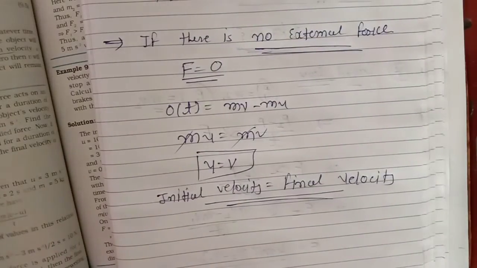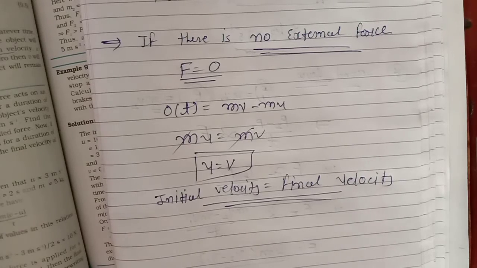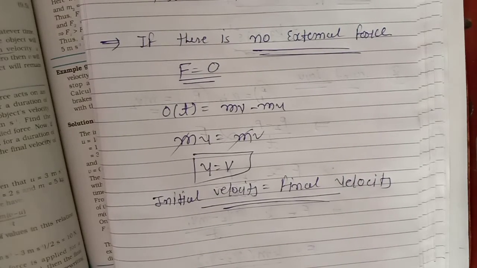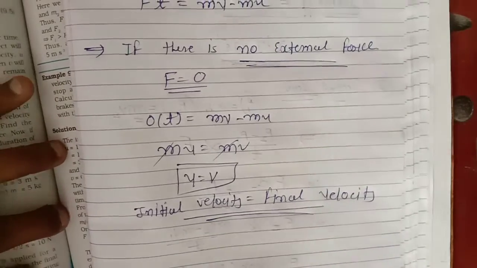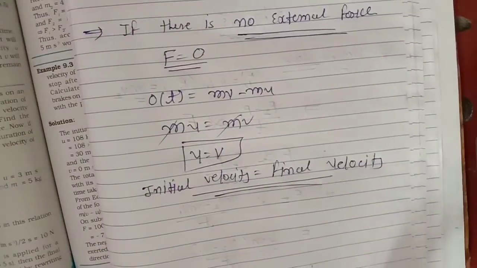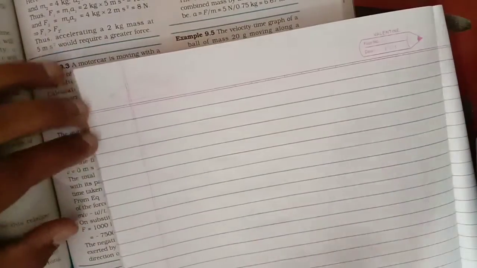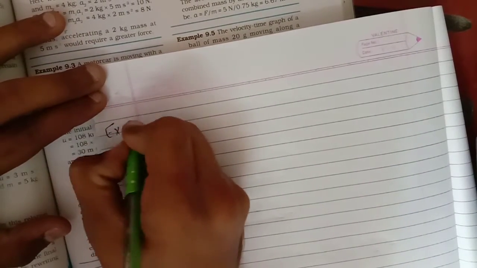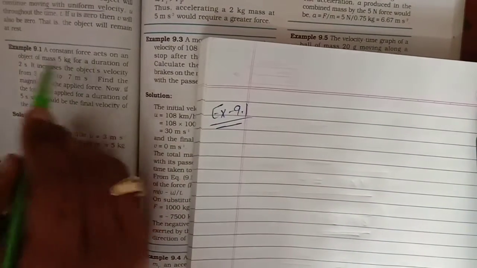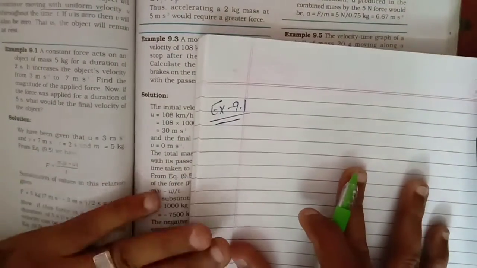Means a steady object will remain steady, and an object moving continuously with uniform velocity will move with uniform velocity. Clear? So there is a relationship between the first law of motion and the second law of motion. Now we solve some examples. Example 9.1. A constant force acts on an object of mass 5 kg.